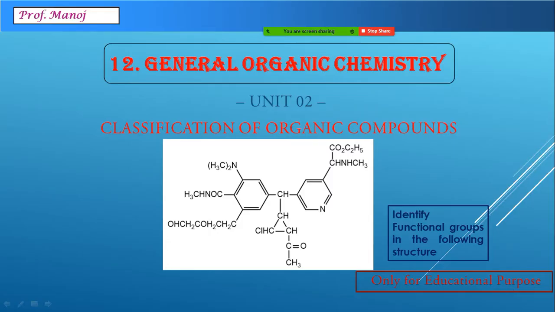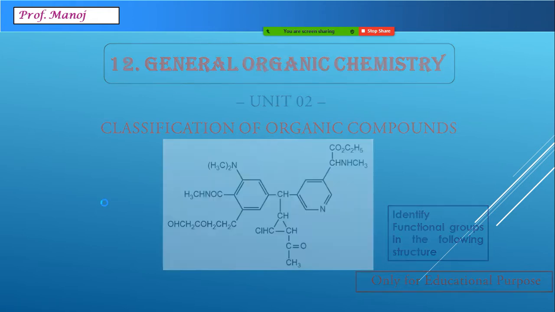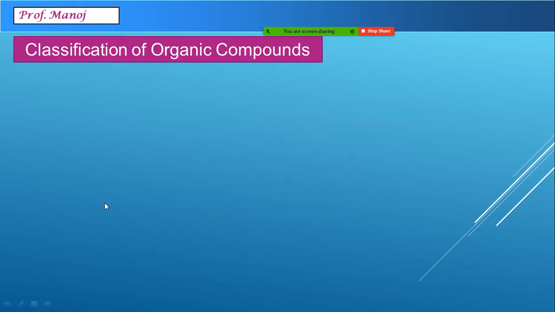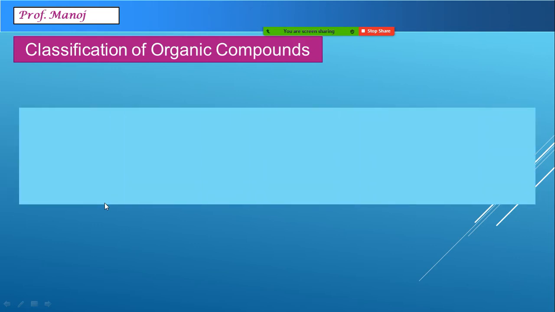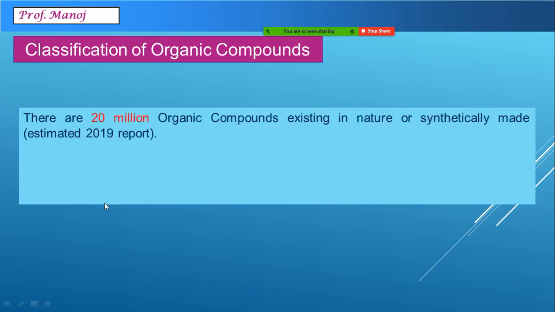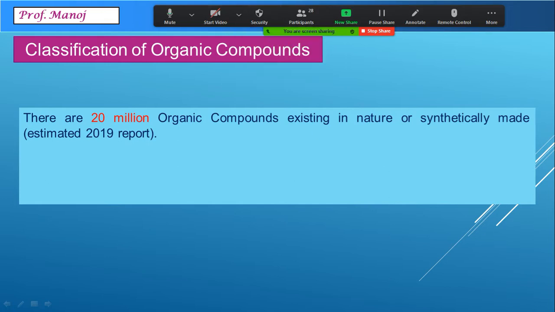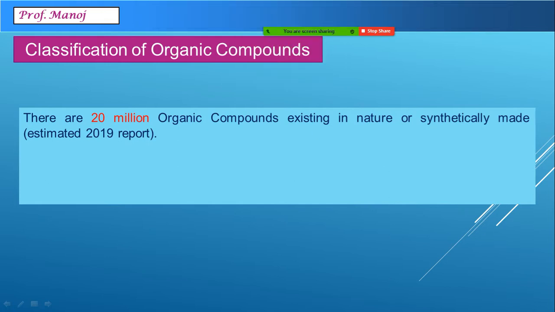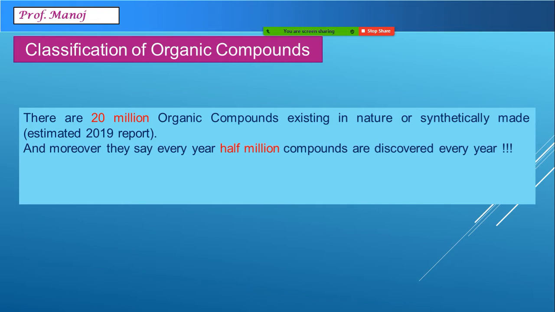Hello everyone. We'll be starting today with unit number 2 of general organic chemistry, and this is about the classification of organic compounds. As you know, organic compounds are extremely large in number. It was estimated on Wikipedia that around 2019 there were 20 million organic compounds existing either naturally or made synthetically in the laboratory. They also say that around half a million compounds are discovered every year.